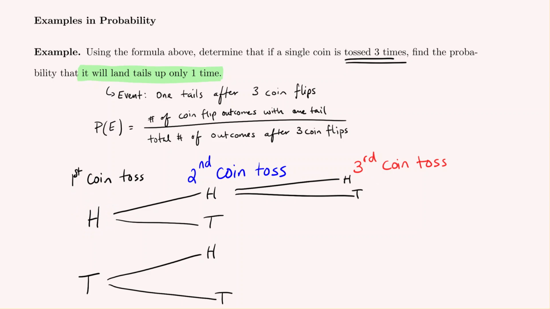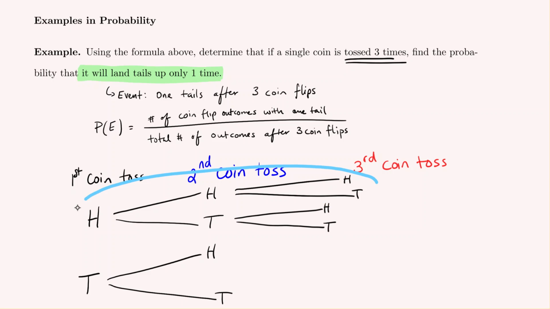Now this portion of the diagram was assuming that we had heads followed by heads for the first and second, and then either heads or tails for the third. But what if instead we had heads followed by tails? Then when we flip the coin a third time, there's two possible outcomes that could follow from it, either heads or tails. So we're kind of with this tree diagram showing all possibilities.